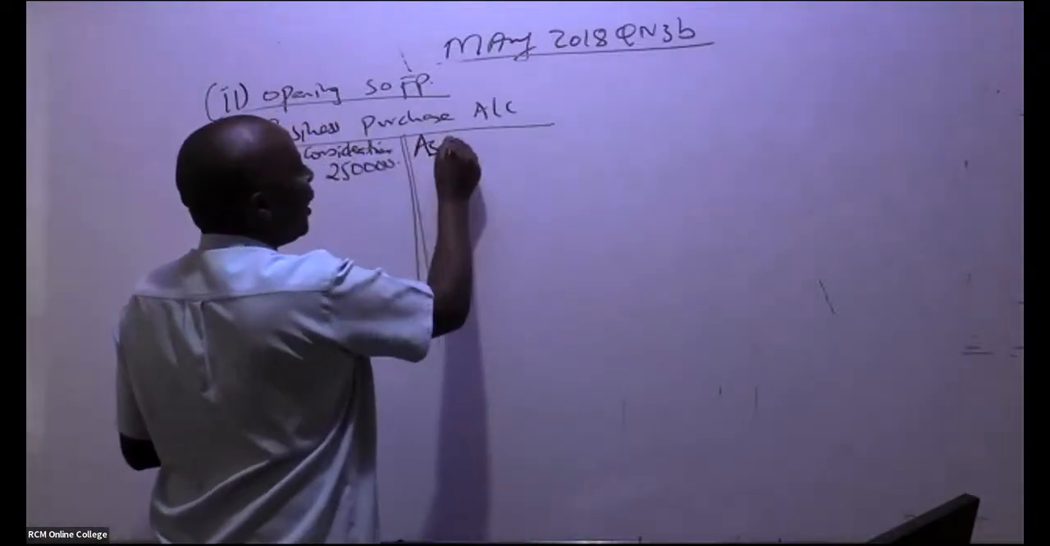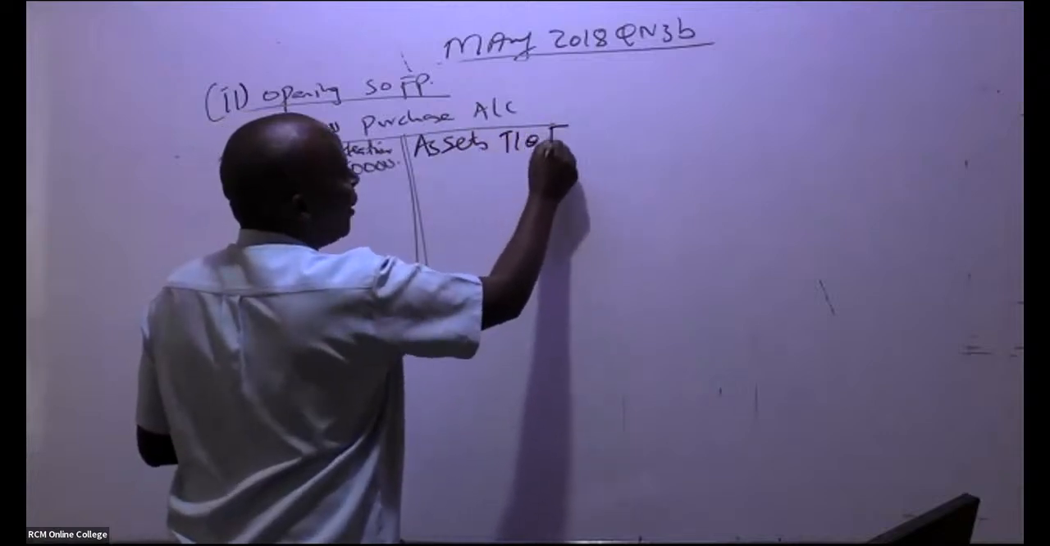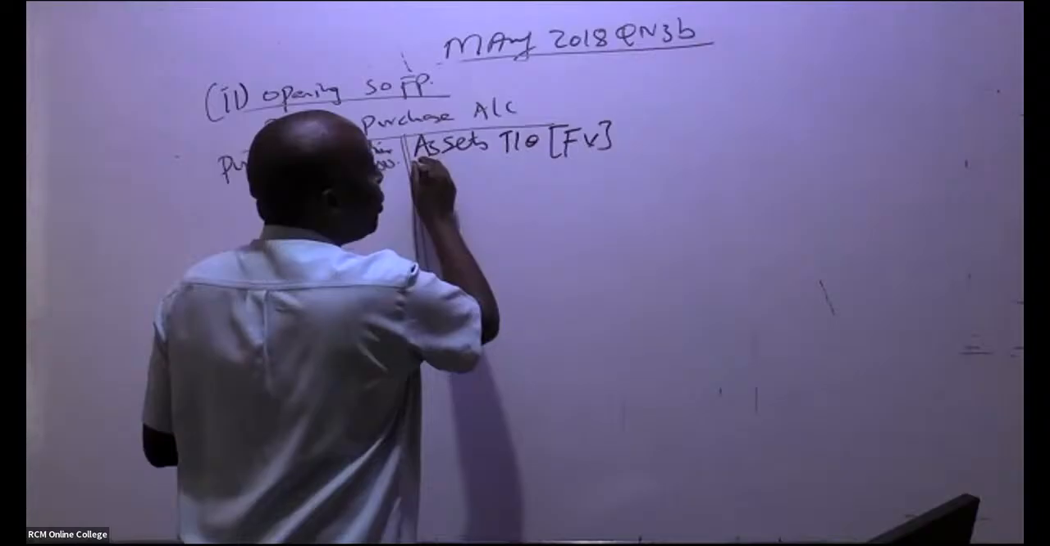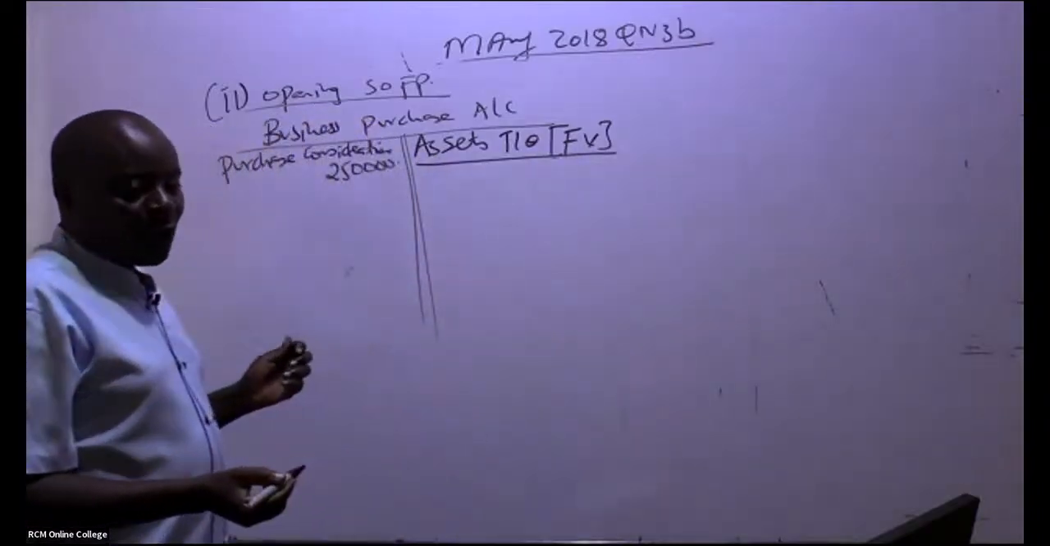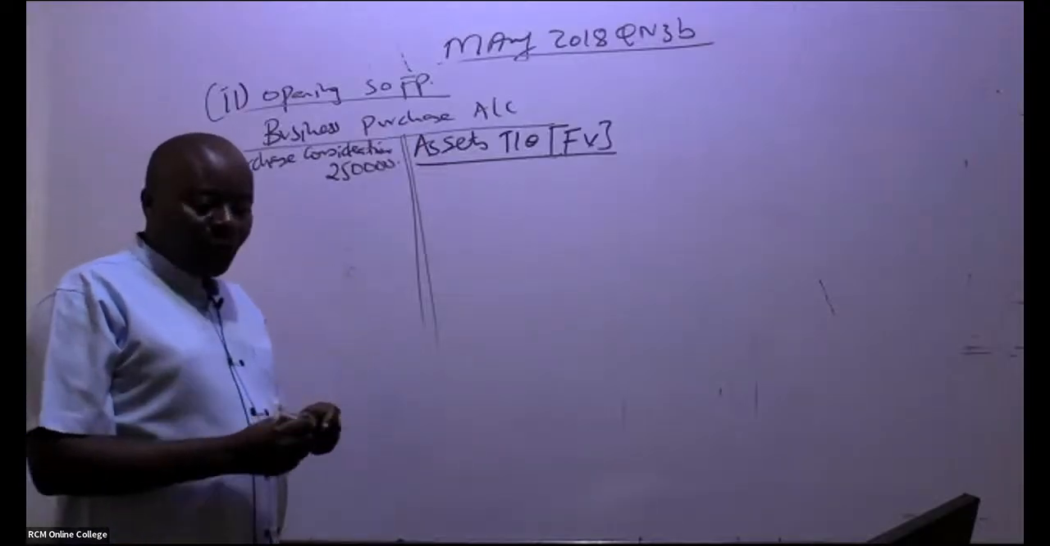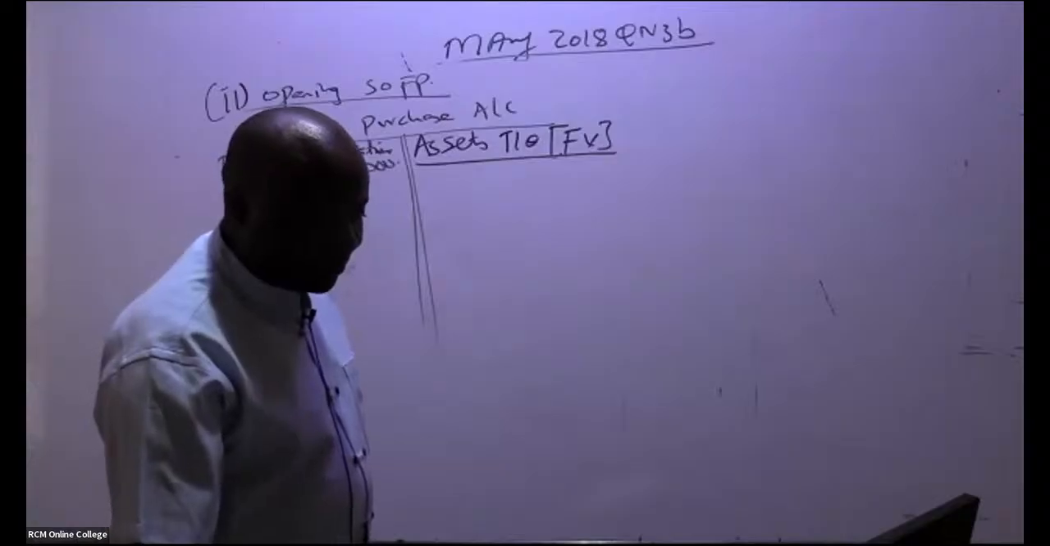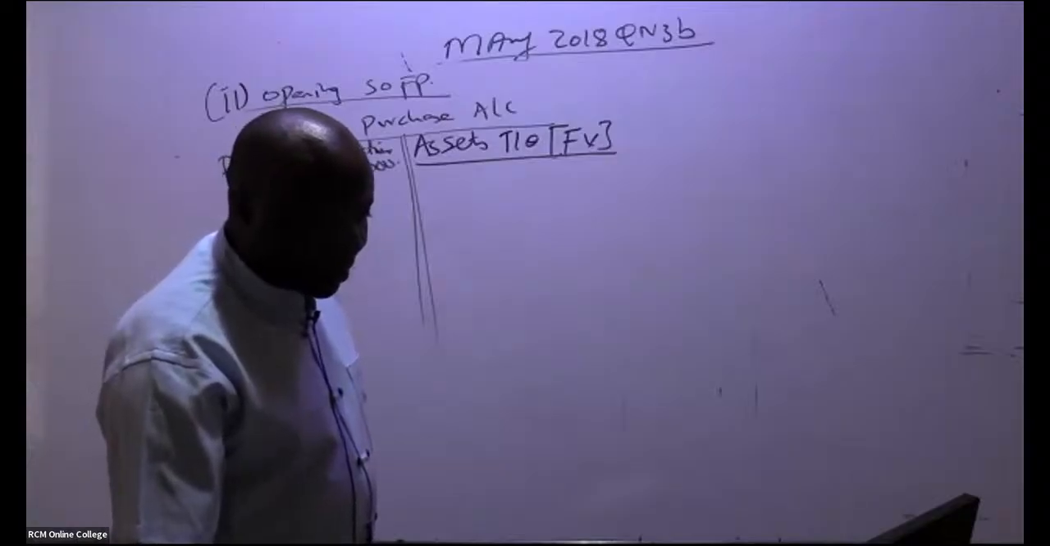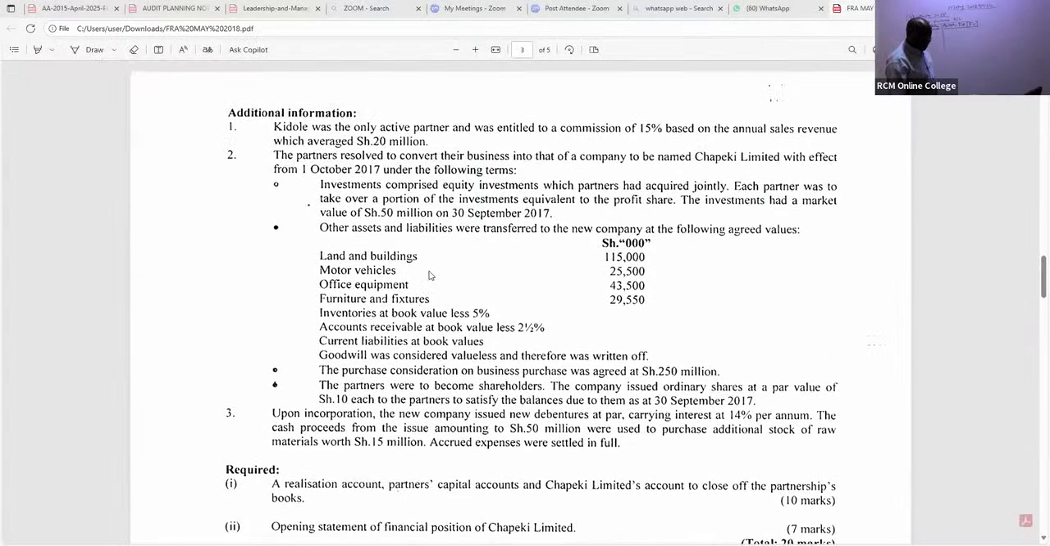So you write here, assets taken over. And remember, for assets taken over, you always use fair value. So go to note number 2 and pick this. You are taking them at fair value, at market value. So you write land and buildings, 115,000. Very easy. These are assets and liabilities which were transferred to the new company. So land and buildings, 115,000, fair value.